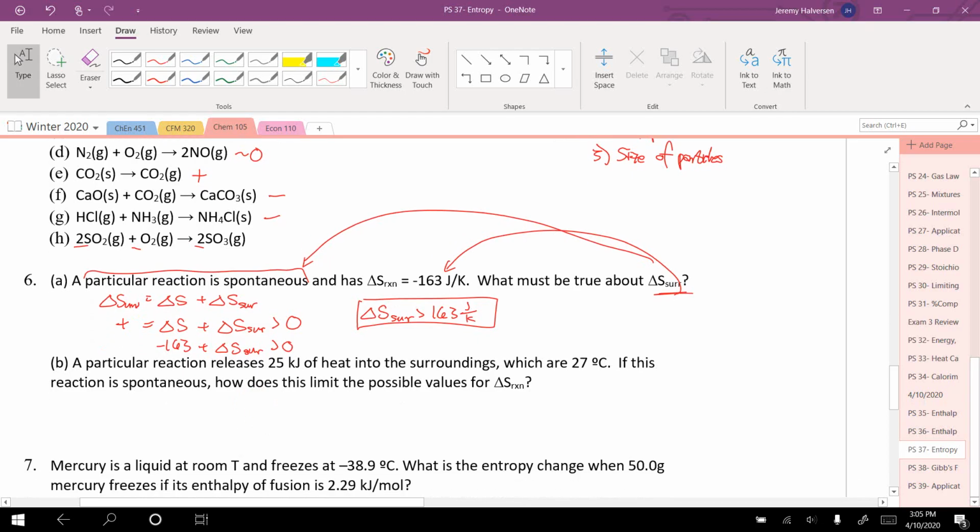Okay. A particular reaction releases 25 kilojoules of heat into the surroundings, which are 27 degrees Celsius. If this reaction is spontaneous, how does this limit the possible values of delta S reaction? Okay, again, it tells you the reaction is spontaneous, that must be positive. So let's write it down.